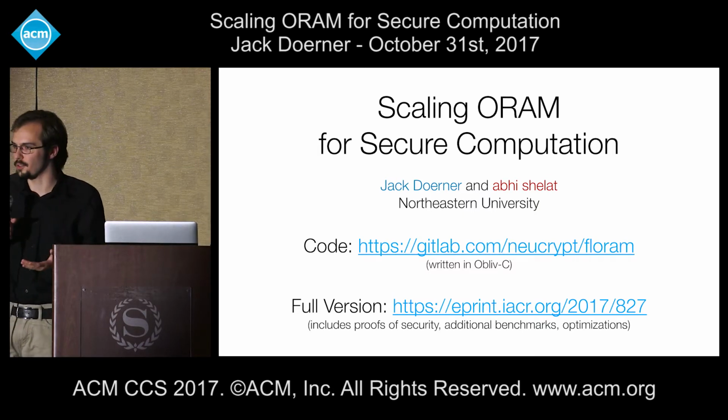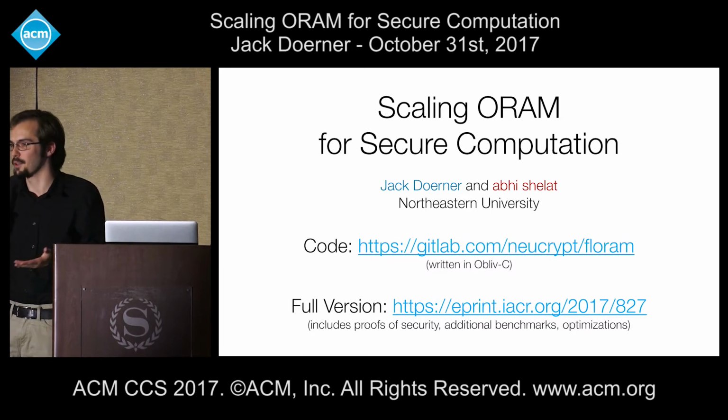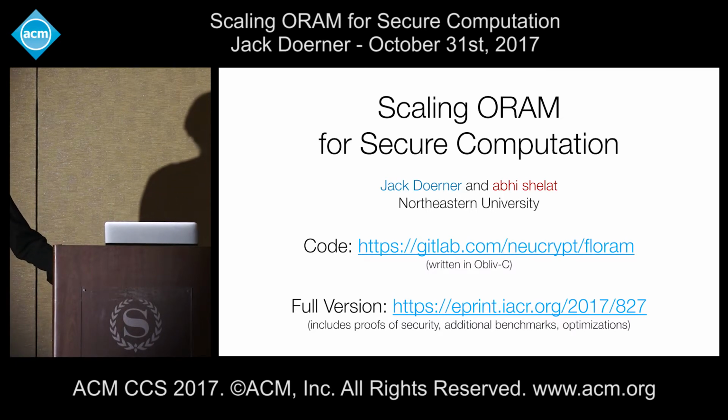Obviously, if your ORAM storage is going to be out of order, then you're going to have to expend some time shuffling it. And if you can't reveal the shuffling pattern, then you have to expend a lot of time shuffling it. That said, there may be other schemes that also have asymptotically optimal initialization. I just don't know of them.